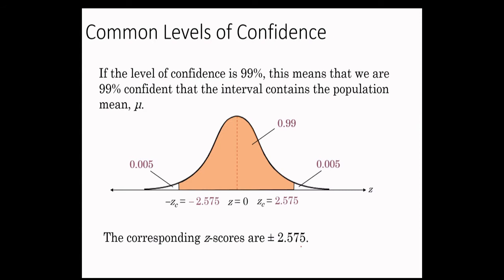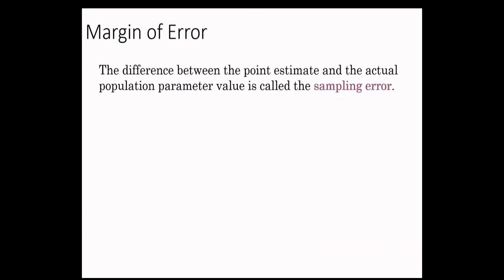For the 99% confidence level, the interval is plus minus 2.57. Now, the difference between the point estimate and the actual population parameter value is called the sampling error. What does it mean? Whatever you compute, you are estimating a point rather than the interval. The actual population parameter is mu, and the difference between the two is called the sampling error.